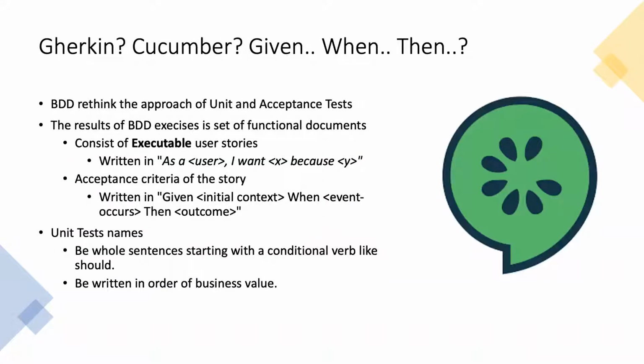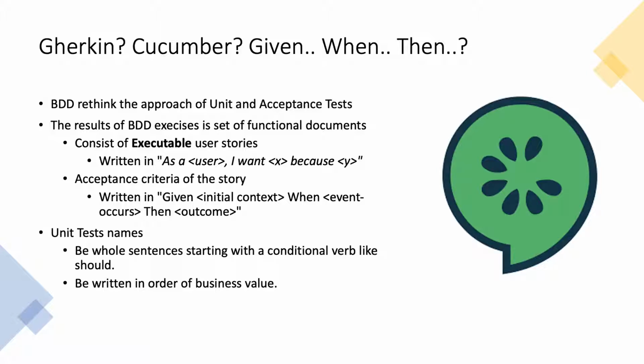If we think about that part, Gherkin, Cucumber, Given-When-Then, what is happening here? BDD rethinks the approach of unit and acceptance tests. Remember, BDD is directly talking about the collaboration between all the stakeholders. After a lot of discussion, you have working examples, and you go through many examples, including QA engineers, developers, business representatives, everyone.